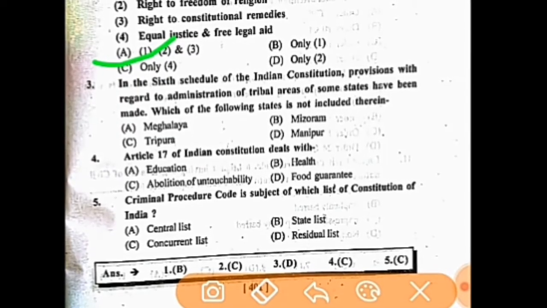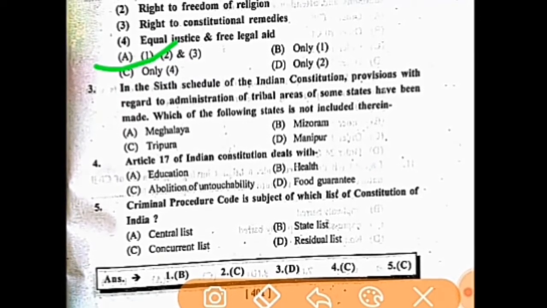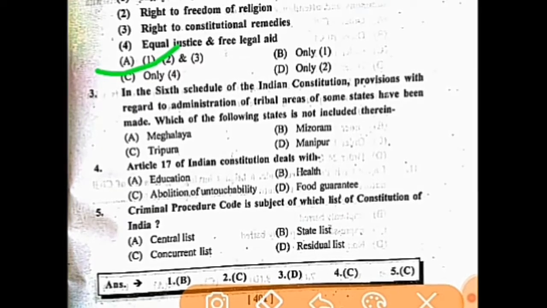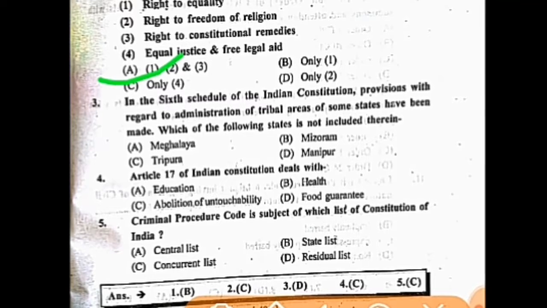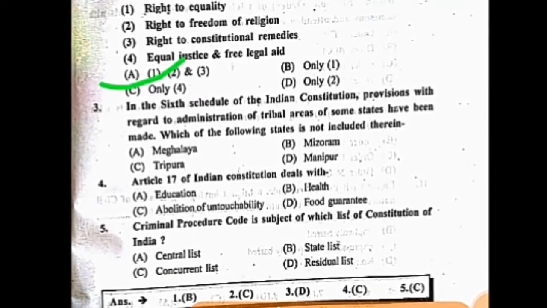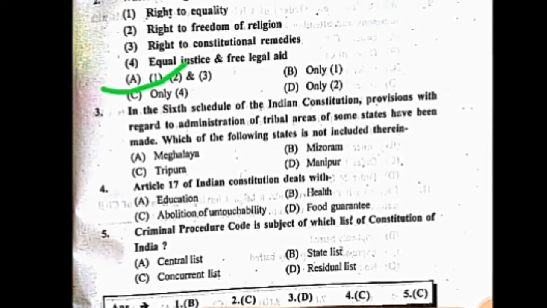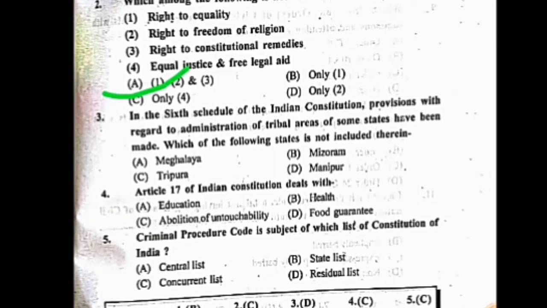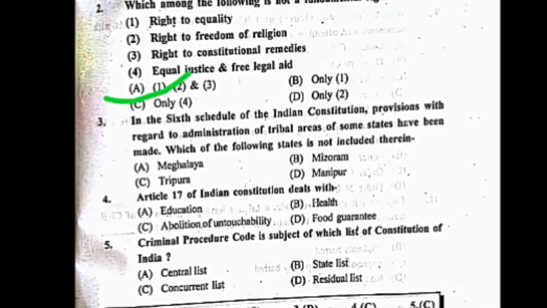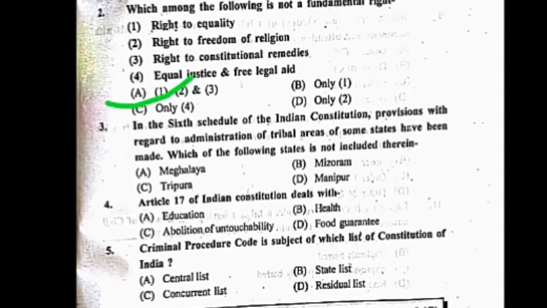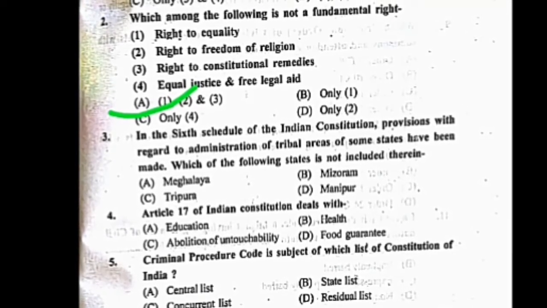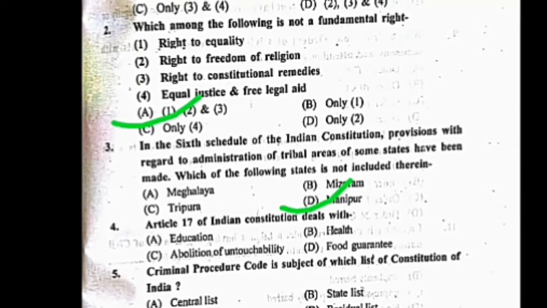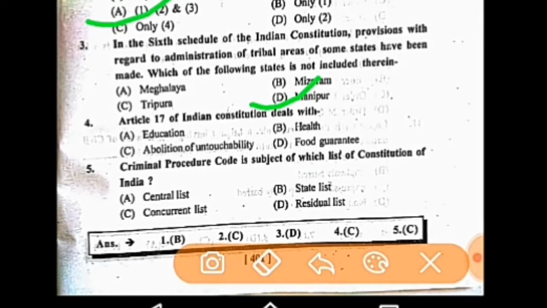Question number 3. In the 6th Schedule of the Indian Constitution, provision with regard to administration of tribal areas of some states has been made. Which of the following states is not included therein? Your options are A, Meghalaya; B, Mizoram; C, Tripura; and D, Manipur. The correct answer is D, Manipur. Manipur is not included in that list. Meghalaya, Mizoram, and Tripura are the states which are included in it.